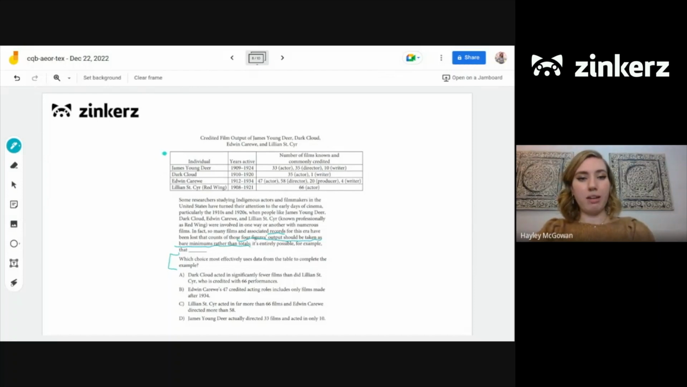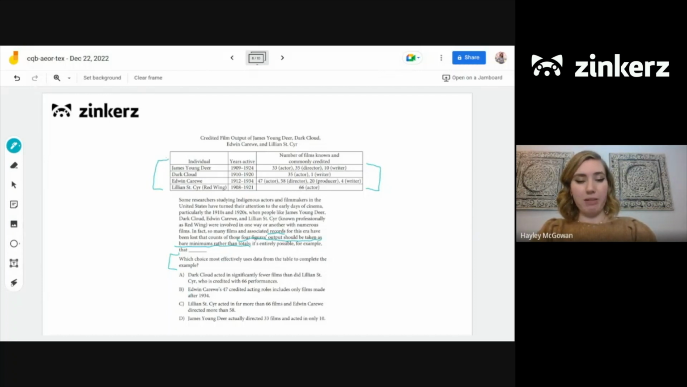So it looks like on the left here we have these four actors that were just mentioned, the years they were acting, and then what they're credited for, essentially. But we know from the passage that these numbers should be lower than they actually are. So this is what they have record of them being in, but they lost a lot of records, so their actual numbers should be much higher. So let's take a look at our choices here. So we're completing the example about this discrepancy in the output.